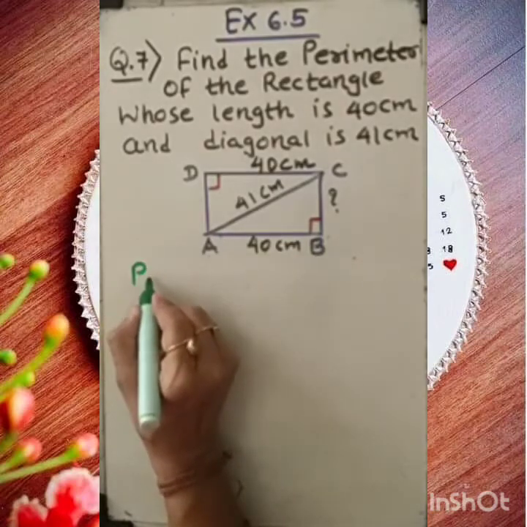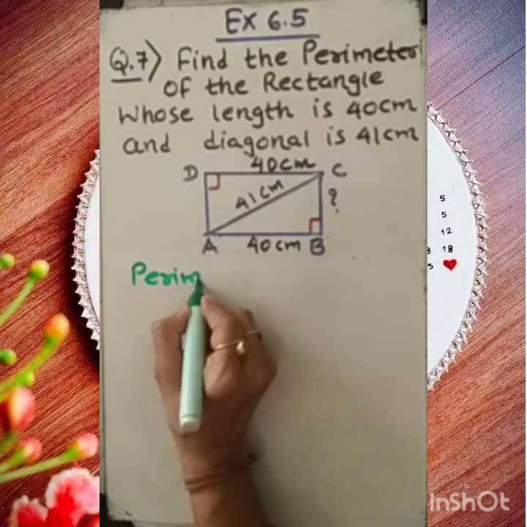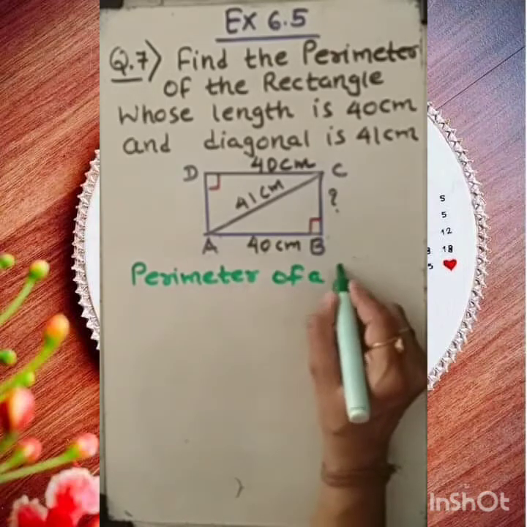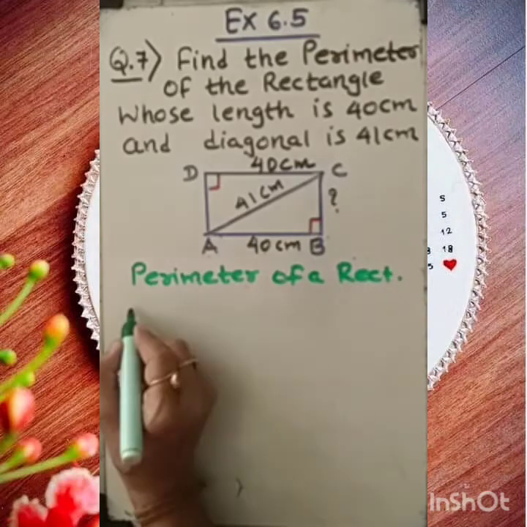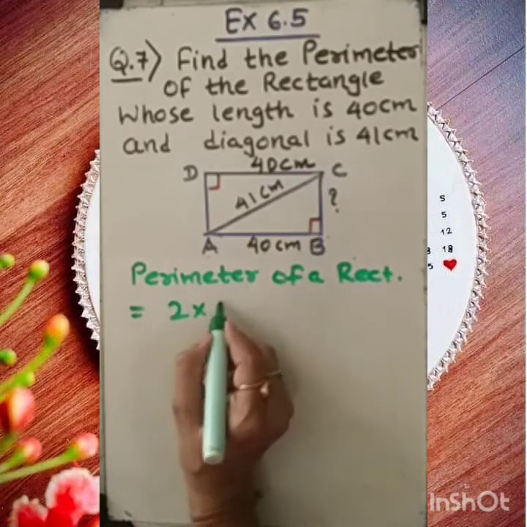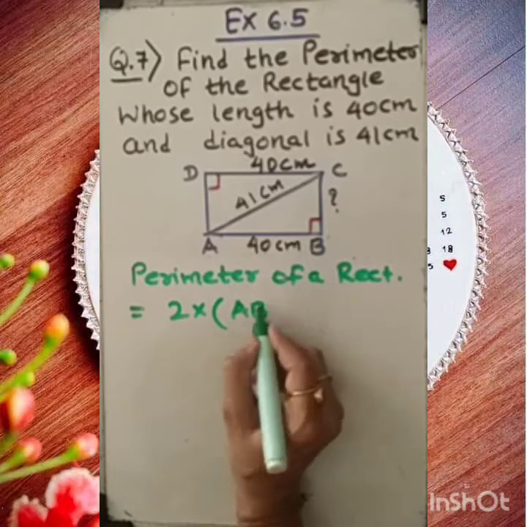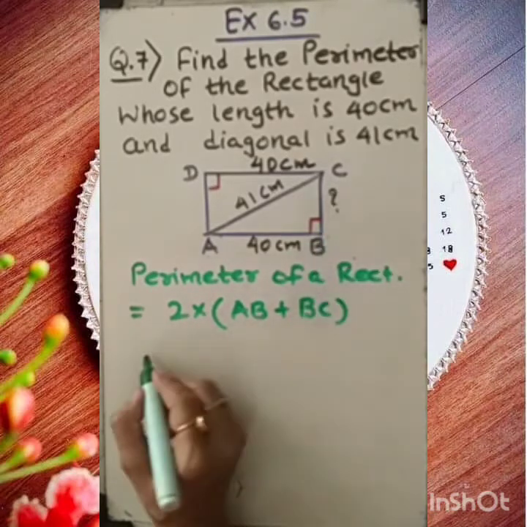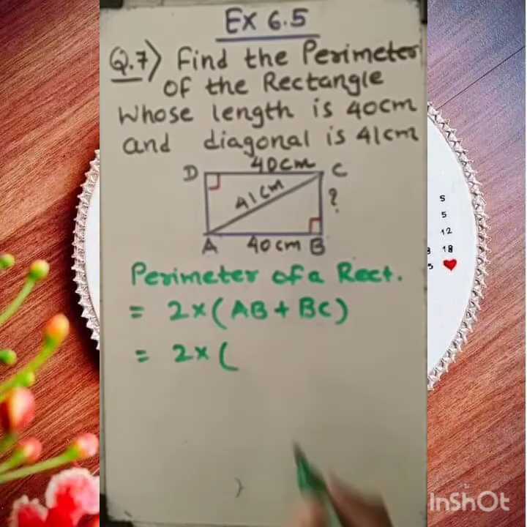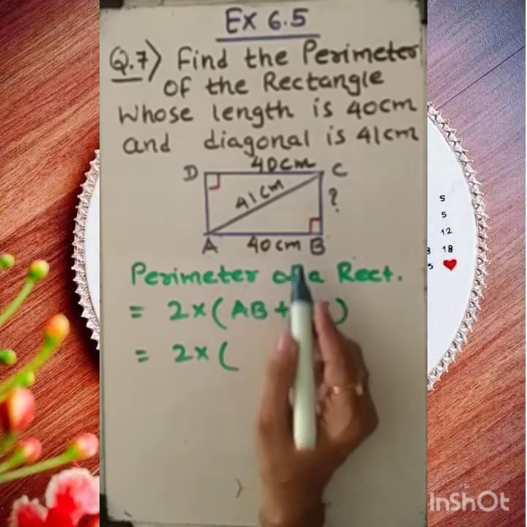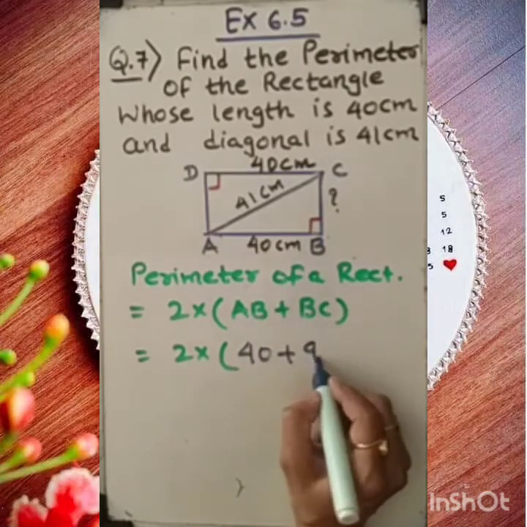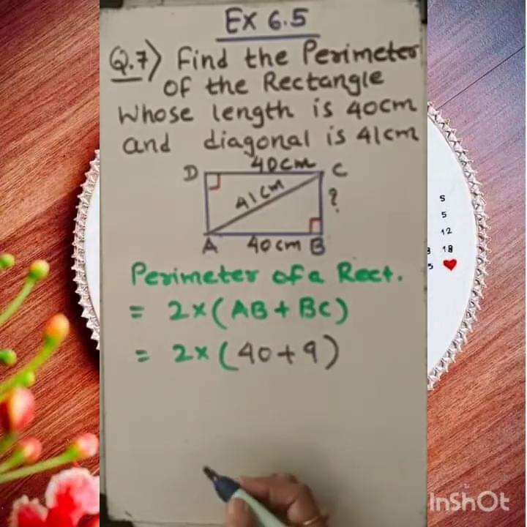The perimeter of a rectangle is equal to 2 into length, that is AB, plus breadth, that is BC. Now we need to substitute the values. AB is 40 centimeter, already with us, and BC we recently found to be 9 centimeter.